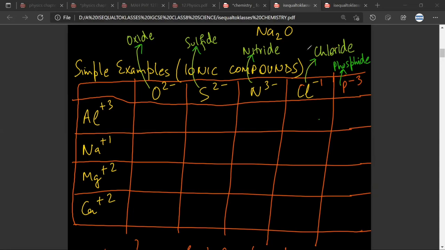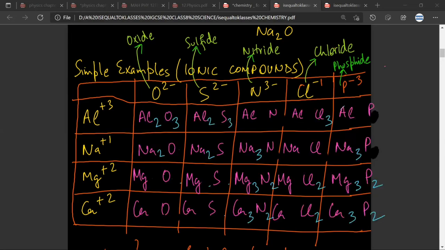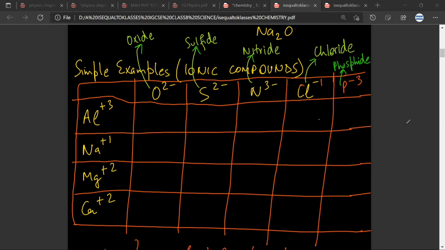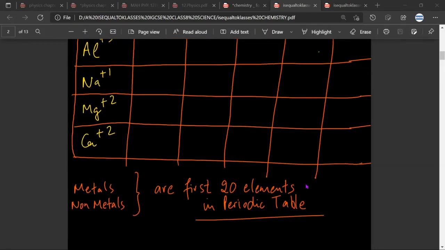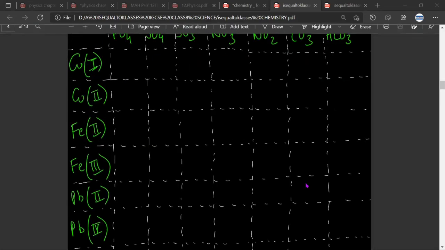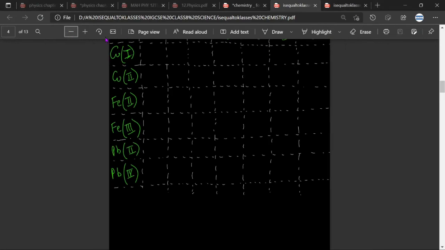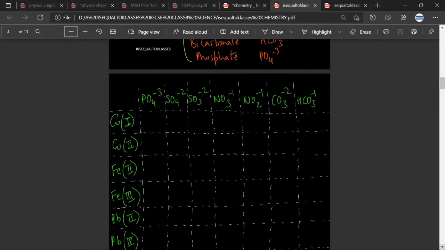But where you need to cram. Any doubt till here, Satya? No, sir. So what I'm suggesting is that, without looking at the answers, you should be able to do these questions. So for example, you can pause the video at this point and try to write the answers. Any doubt? No, sir. Now, this table was for the first 20 elements. And this is the difficult part where you have to remember the valencies. Have you understood? Yes, sir.